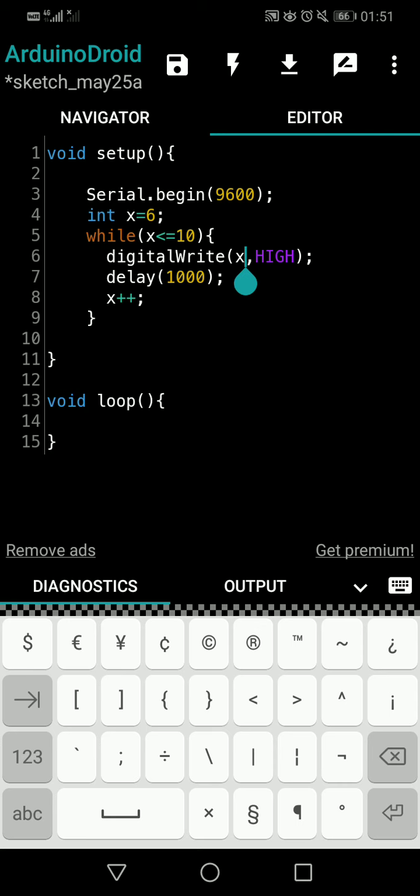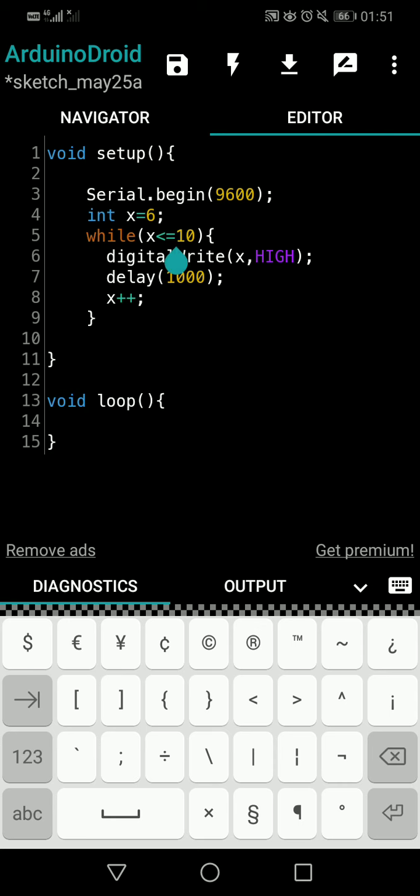So the LED on pin number 9 will be on now. One second delay. Again we make x as 10. Now still it is true. Pin number 10 will be high. The LED on pin number 10 will be high. We wait for 1 second and we make x plus plus. So the new x is 11.